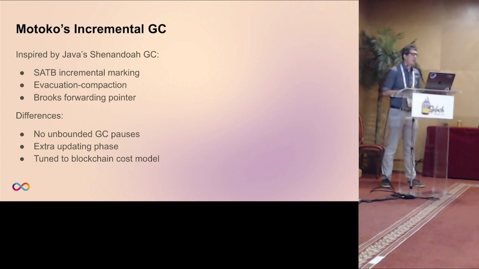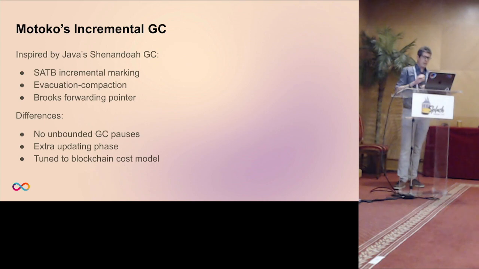One is that the GC phases are all bounded, which isn't the case in these more classical mainstream incremental garbage collectors. On traditional computers, you may afford to have certain phases that are not bounded. Typical such phases are, for example, scanning the root stack. There's an extra updating phase, which I explain later on why we have that. And of course, the performance model is a little bit different. It is tuned towards the blockchain cost model.